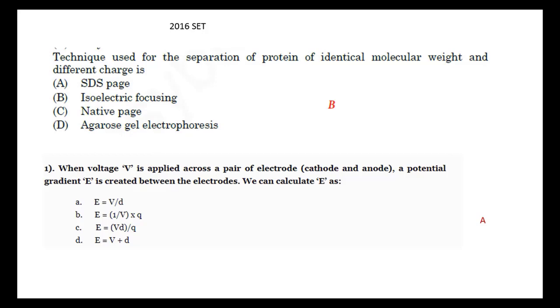Next question. When a voltage V is applied across a pair of electrodes, cathode and anode, a potential gradient E is created between the electrodes. We can conclude E as we discussed earlier. In SDS-PAGE, the voltage is applied as per the dimension of the glass plate. If the glass plate dimension is 10 by 10, we apply 100 volts. So it depends upon distance.